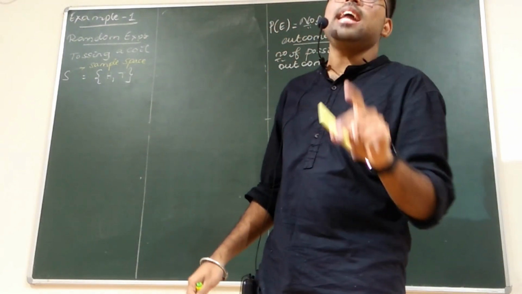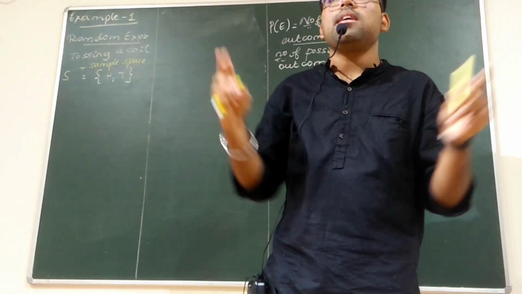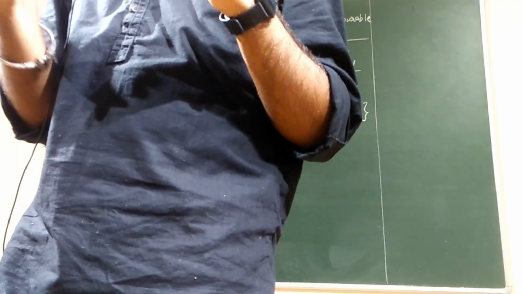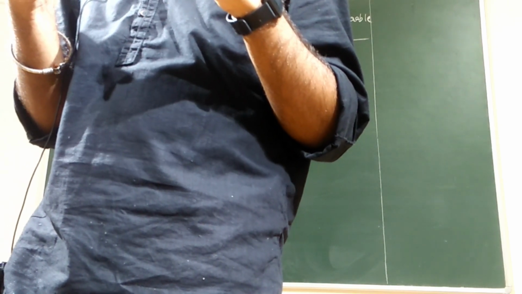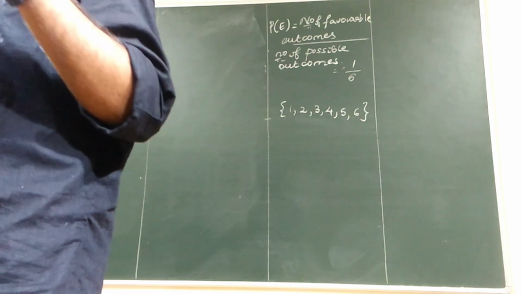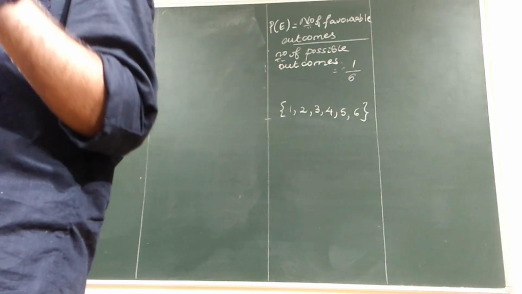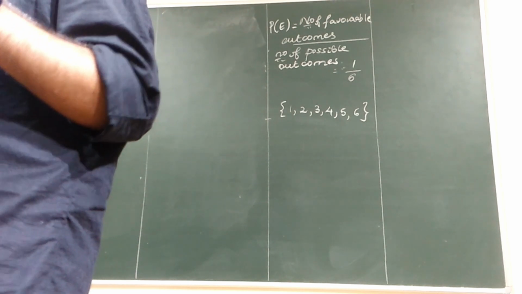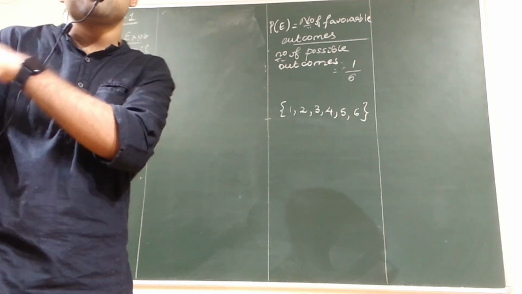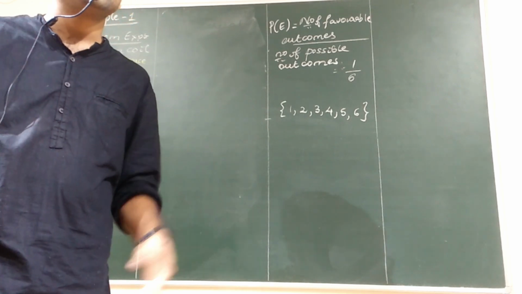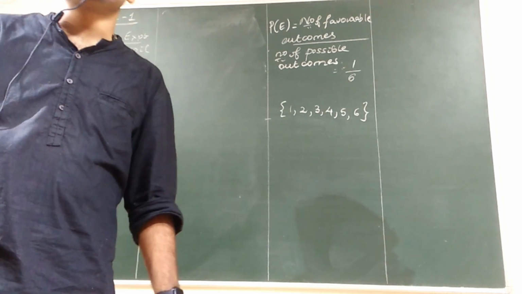If I indicate something within curly braces, what are those called? You people would have learned something called sets. Union of sets, intersection of sets, A minus B, A dash, intersection B dash. All those things you would have learned, no? Are you all serious?